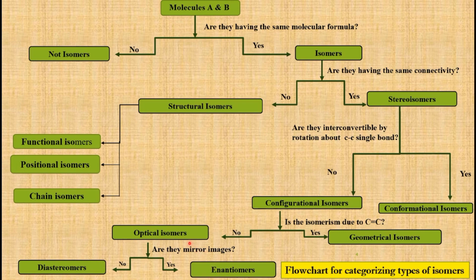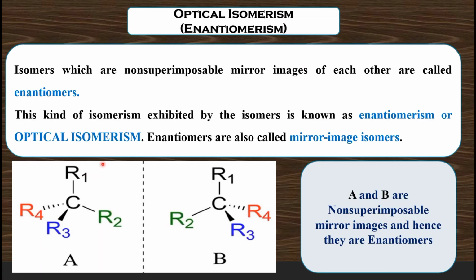So the optical isomers, being non-superimposable mirror images, are called enantiomers or optical isomers. Isomers which are non-superimposable mirror images of each other are called enantiomers, and this kind of isomerism exhibited by the enantiomers is known as enantiomerism or optical isomerism.